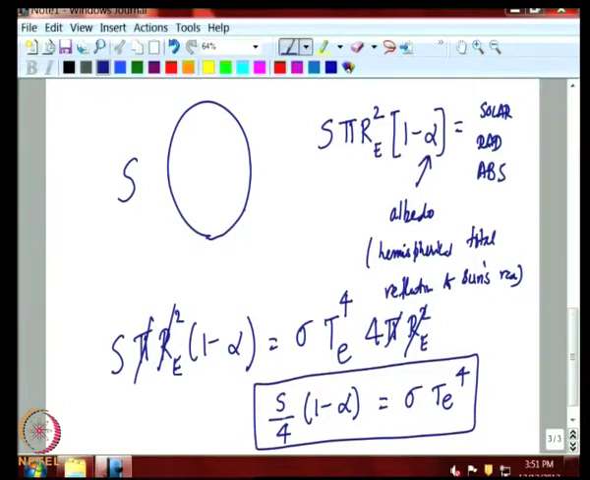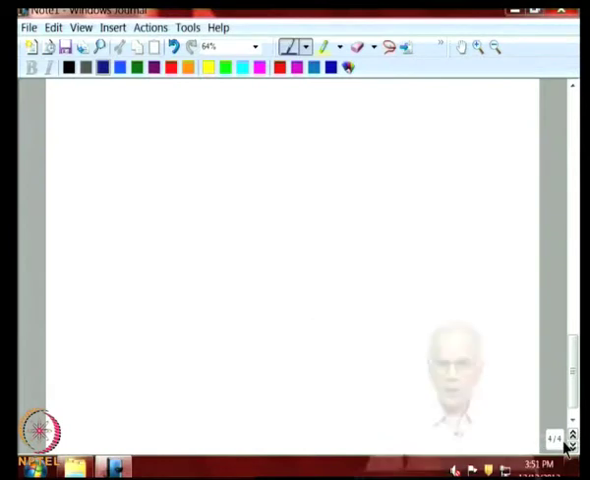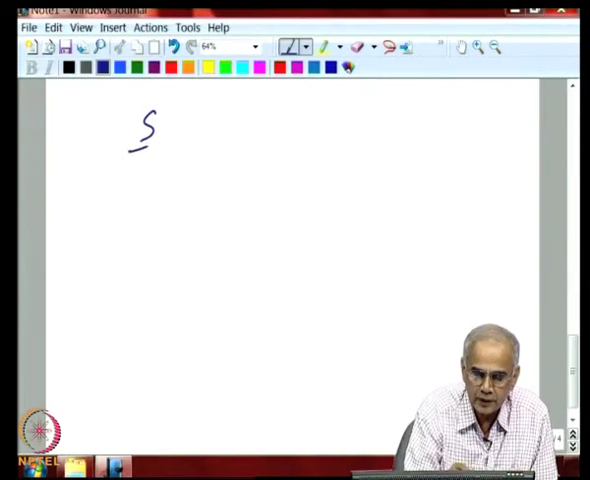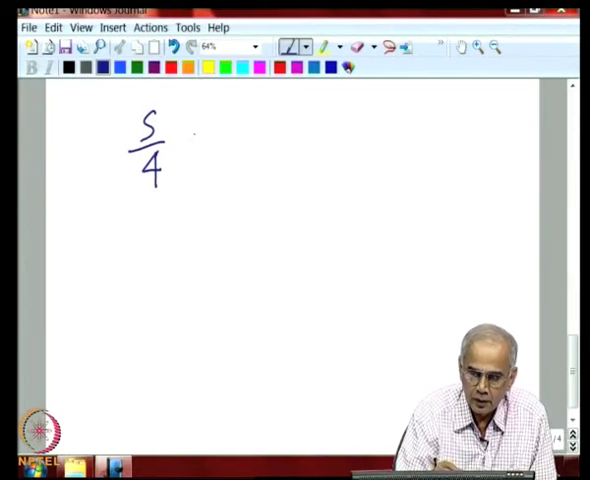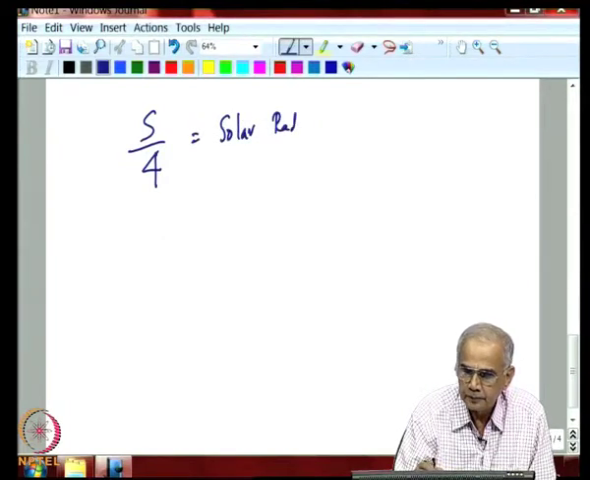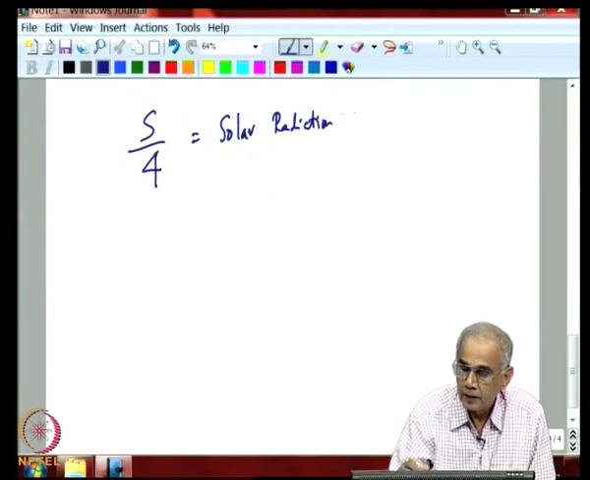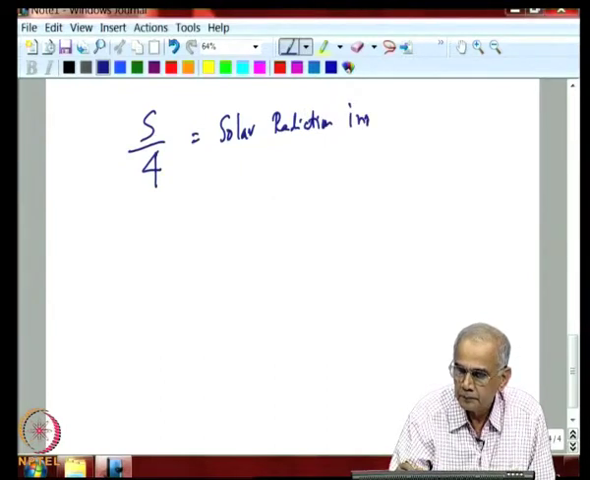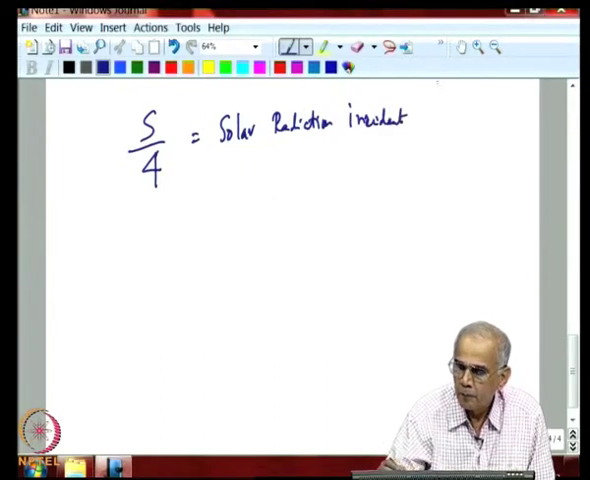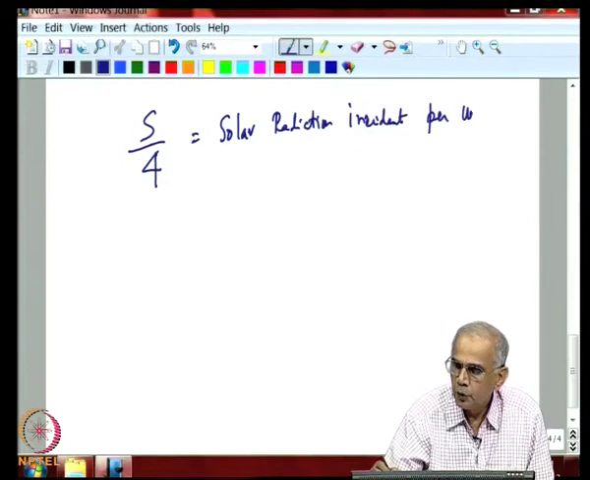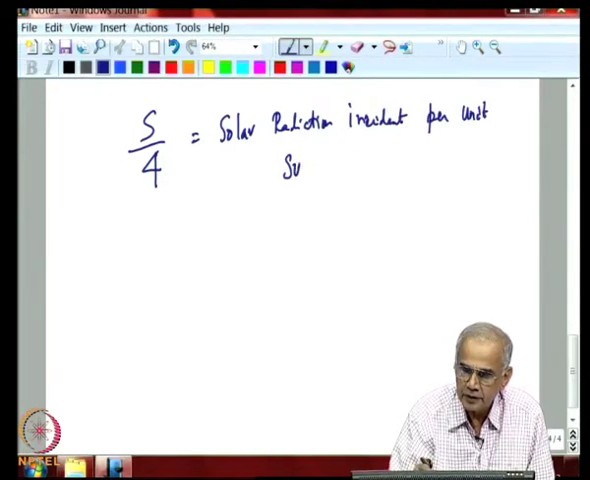The quantity S by 4 will keep coming quite often in our discussion. So, I would like you to think of S by 4 as the solar radiation incident per unit surface area of the earth.